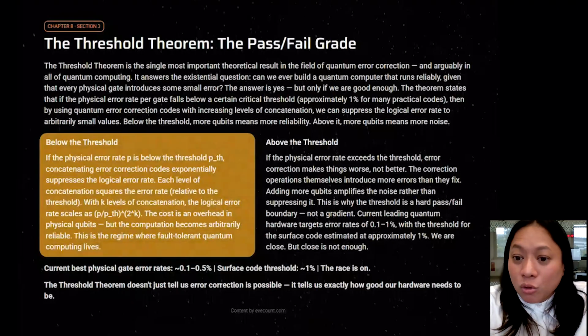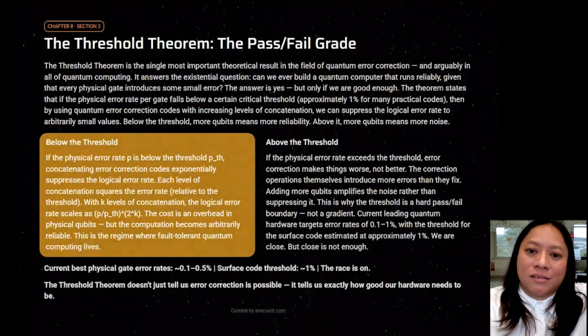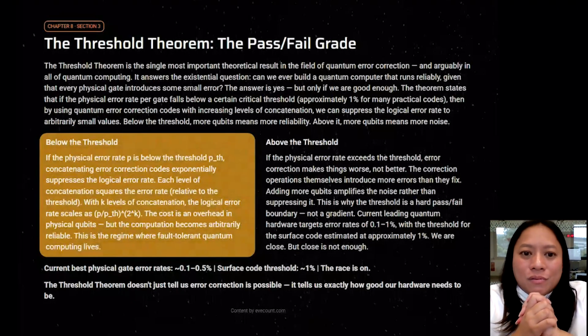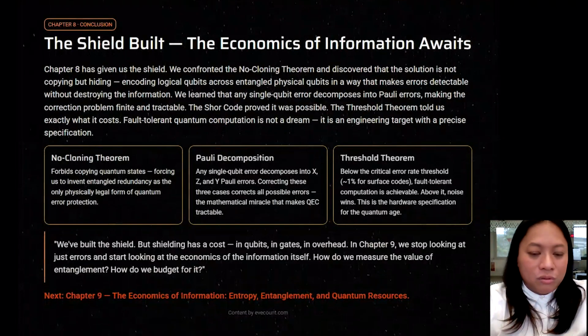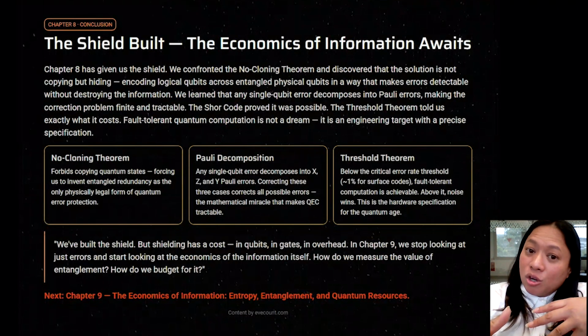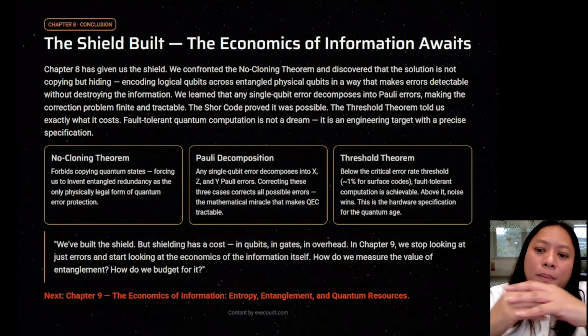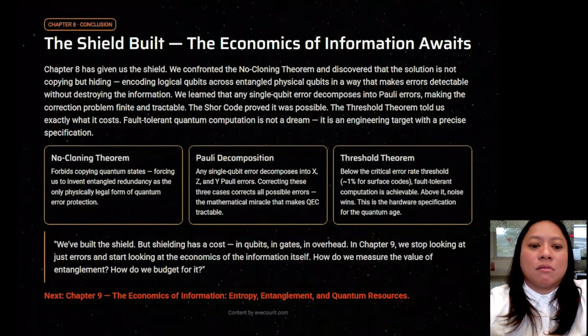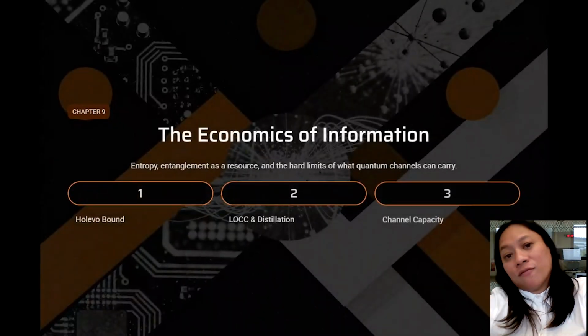If we're above that threshold, noise wins. It's kind of simple. So you can actually build a shield, but shielding has a cost. And in the next chapter, we look at stopping not just errors, and start looking at the economics of the information itself.